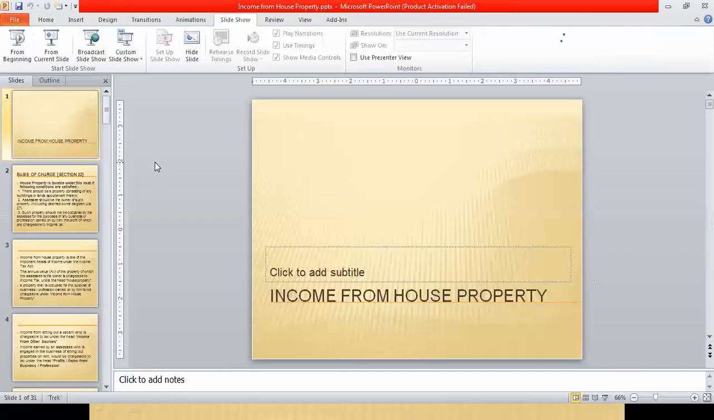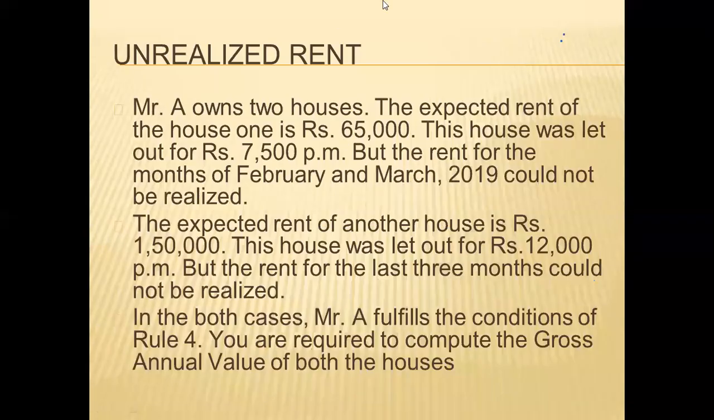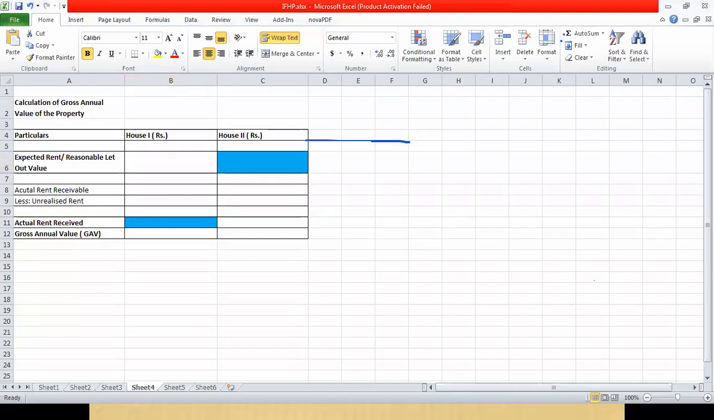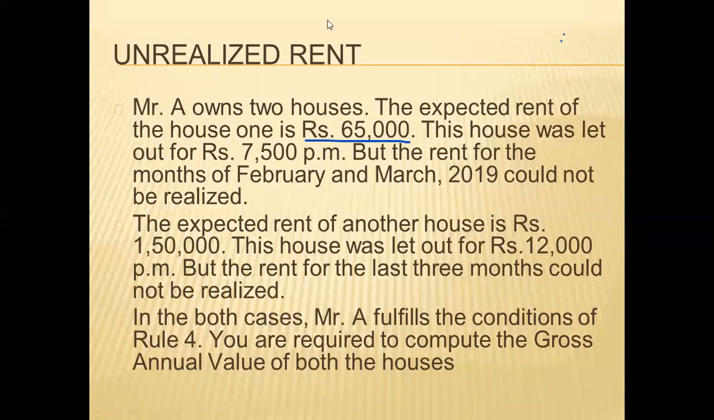So expected rent for property 1 is given in the question. What is the expected rent for property 1? 65,000. So expected rent for property 1 is 65,000 rupees, already given in the question. So expected rent we need not calculate. Next, actual rent receivable from property 1. See, 7,500 per month is the rent for property 1.